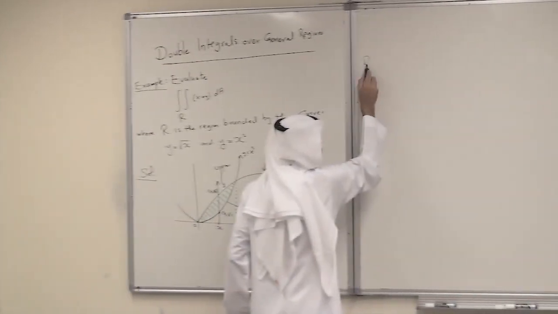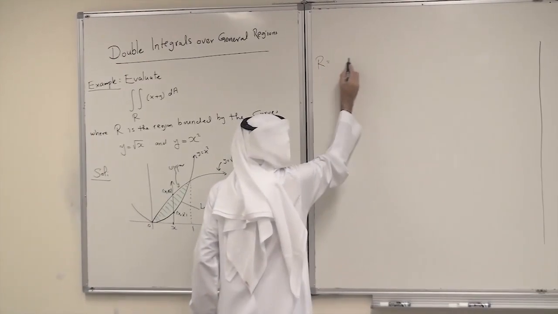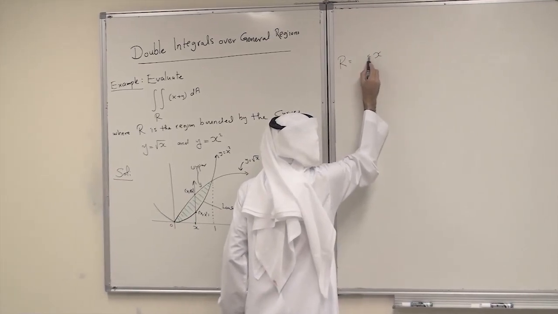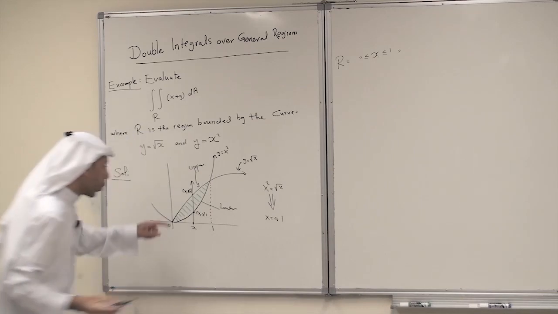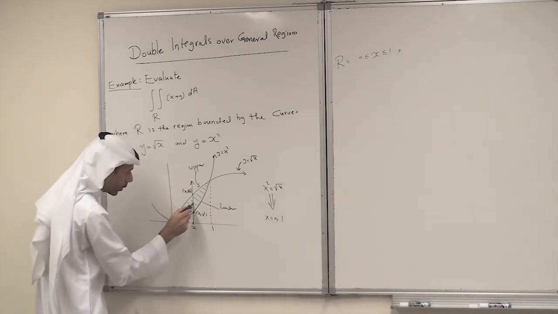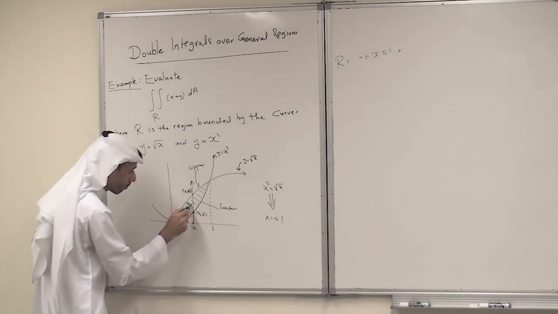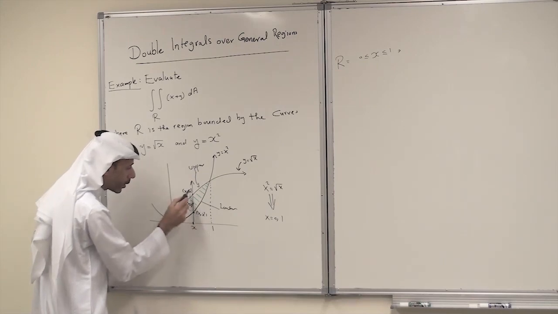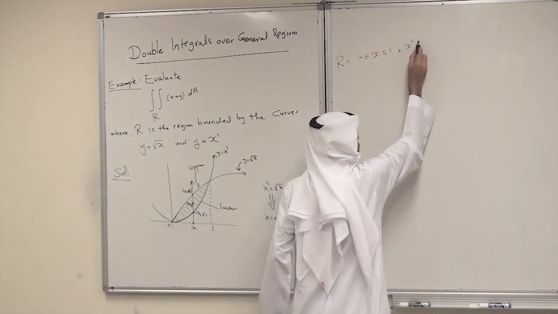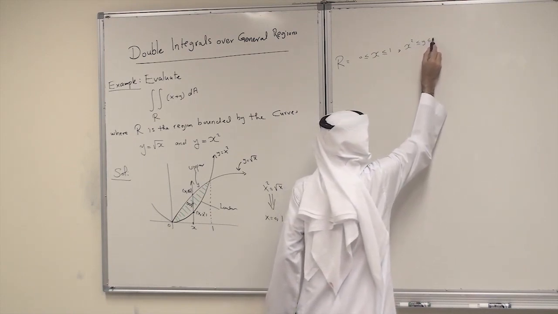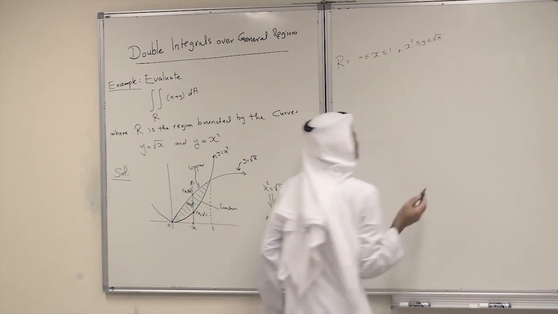So I can write this region as follows. R consists of all points xy such that x is between 0 and 1 and y, take any point here, xy, y is between x squared and root x. x squared less than y less than root x.